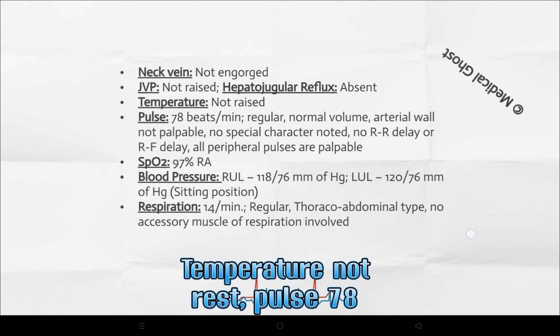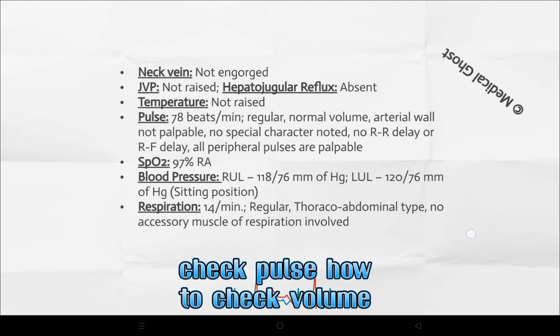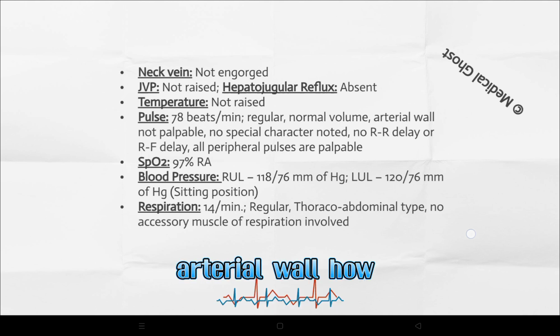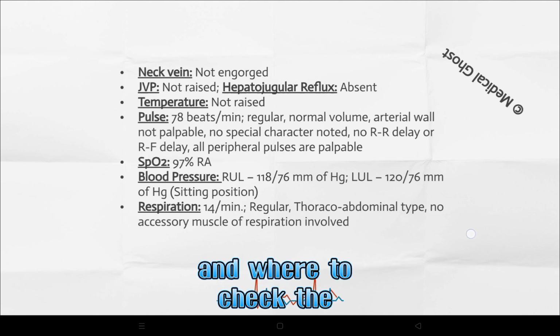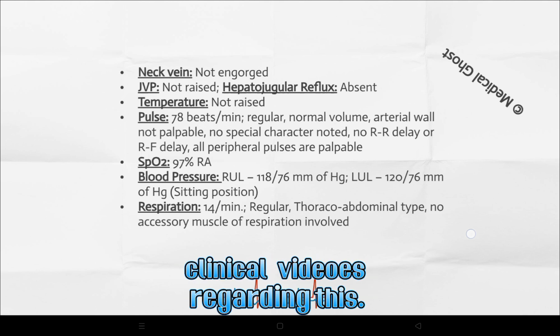Temperature not raised, pulse 78 beats per minute, regular, normal volume, arterial wall not palpable, no special character noted, no radio-radial delay or radiofemoral delay. All peripheral pulses are palpable. You also have to know how to check pulse, how to check the volume of the pulse, how to assess the arterial wall, how to check water hammer pulse, and where to check the peripheral pulse. You must know this. We will also upload some clinical videos regarding this.